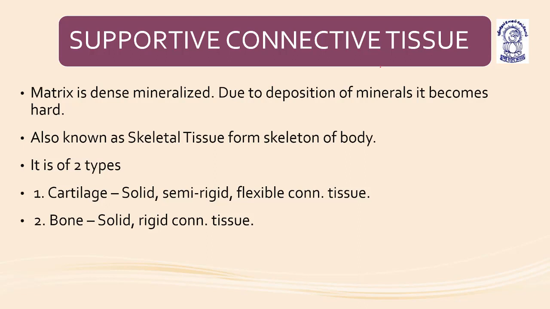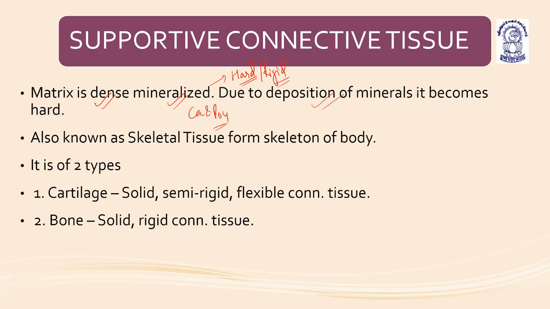After connective tissue proper, we have the supportive connective tissue, in which the matrix is dense and mineralized. Why is it mineralized? Because of the deposition of calcium, phosphate and other minerals. Because of this mineralization, the matrix becomes hard and rigid.